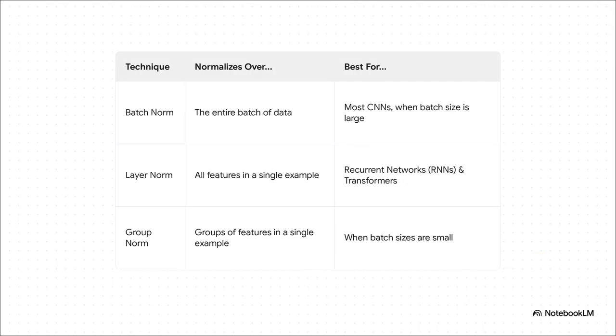But it's not quite a one-size-fits-all solution. Batch norm is really just one tool in a whole family of normalization methods. The key difference, like this table shows, is what data they're looking at to do the cleanup. Batch norm looks across an entire batch of different examples at once. But something like layer norm, which is absolutely essential for models like transformers, the things that power ChatGPT, normalizes across all the features of just a single example. It's a subtle difference, but picking the right tool for the right kind of AI is absolutely critical.